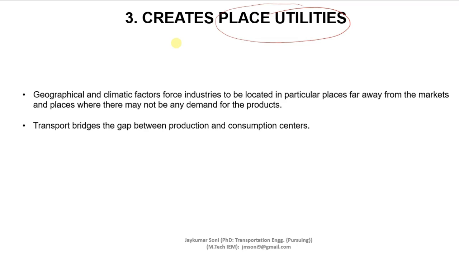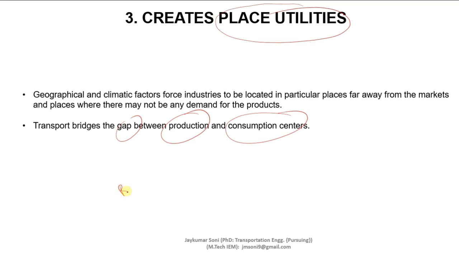Transportation creates place utility. Geographical and climatic factors force industries to be located in particular places which are far away from the markets, and places where there may not be any demand for the products. But if transportation is provided, then the gap between the production unit and the consumption unit can be easily bridged. Let us understand this concept with the help of an example.